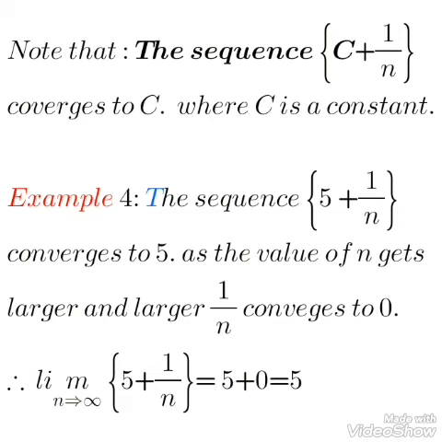The value of 1 over n will converge. That means the terms of the sequence 1 over n are getting smaller and smaller, which converges to 0. Therefore, we can say that the limit as n tends to infinity of 5 plus 1 over n is 5.